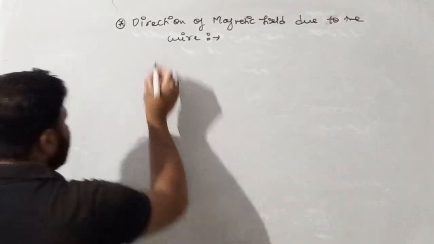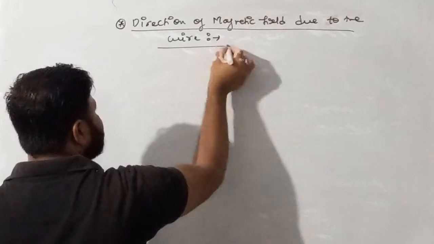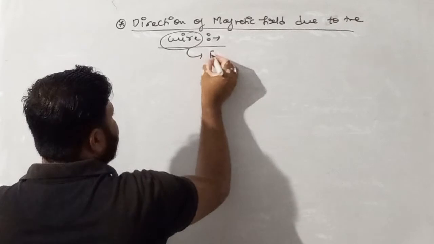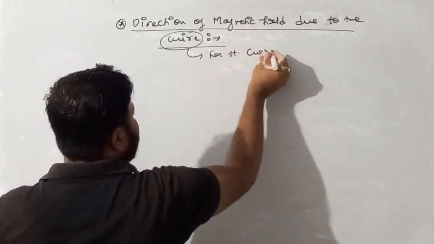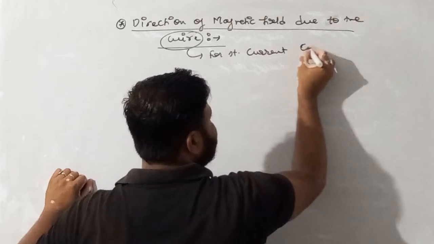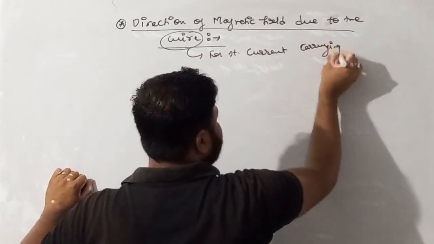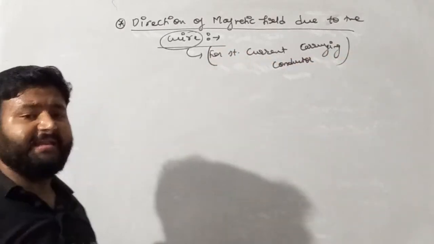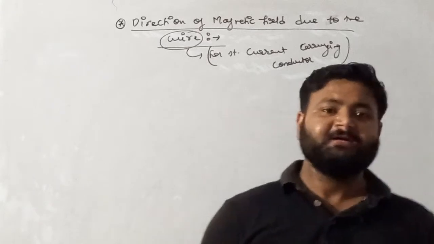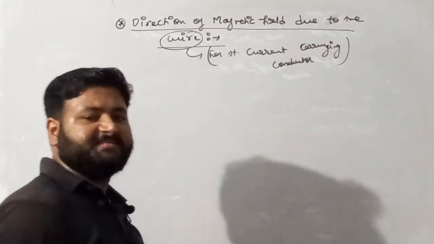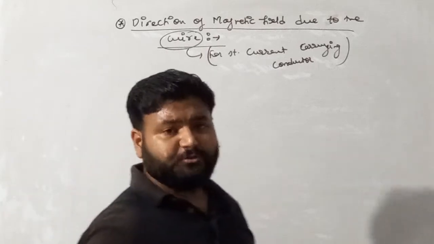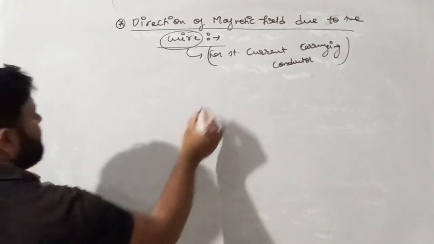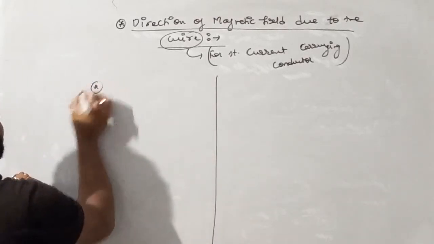See, my dear student, for finding the direction of magnetic field due to a wire, or we can say a straight current carrying conductor, a wire is an example of a straight current carrying conductor. In this topic we will discuss the direction of magnetic field due to a wire, or straight current carrying conductor. The direction of magnetic field is found by the right hand thumb rule.